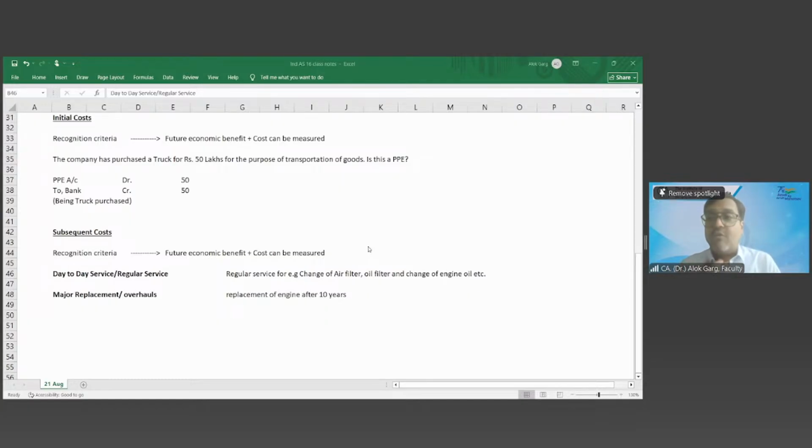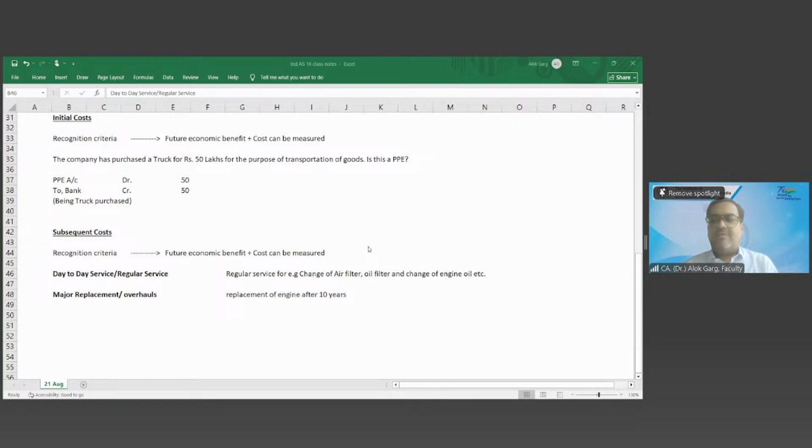Major replacement or overhauls, the engine has been replaced. So will this also meet the recognition criteria? Yes, sir. If the engine would not have been replaced, you will not be able to run the truck on the roads. So if both are meeting the recognition criteria, but should we capitalize?